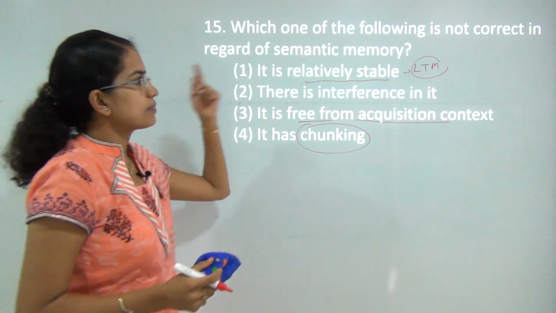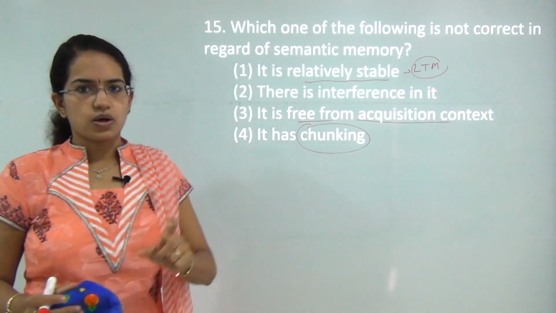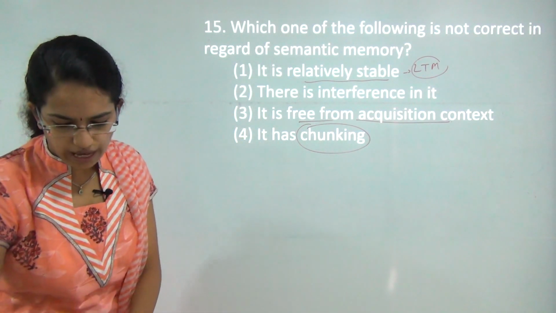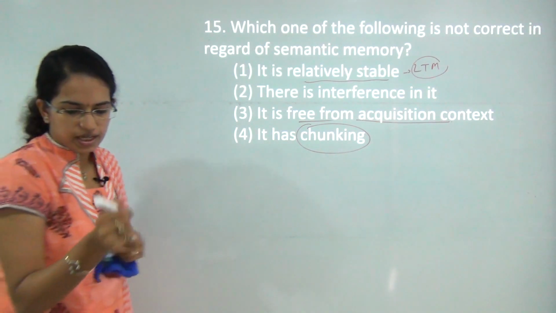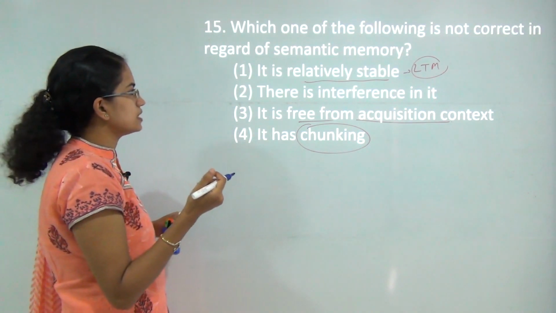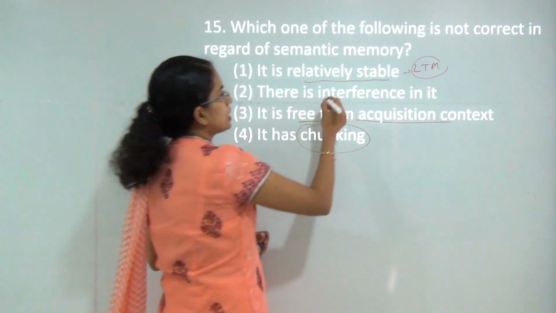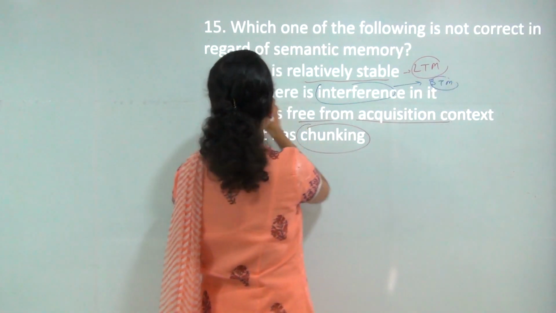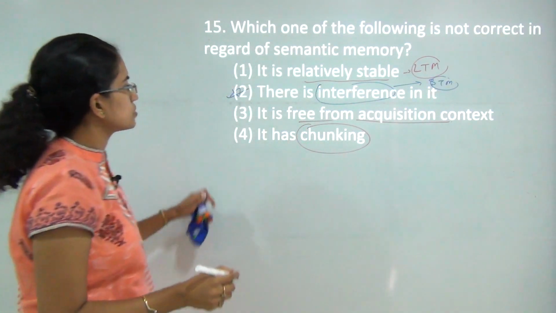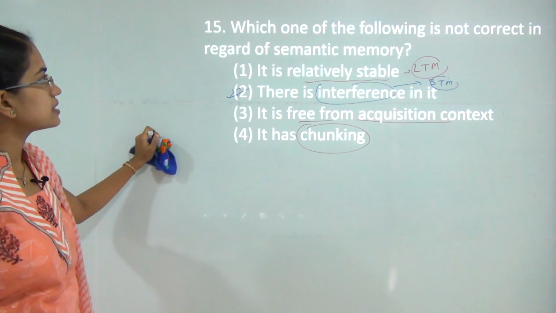Now this semantic memory is based on common knowledge. So whatever things you have common knowledge of would be a part of the semantic memory and not from your personal experiences. Only interference is here which is common with short-term memory. So that would be the incorrect choice here. So the answer would be B, that is interference.